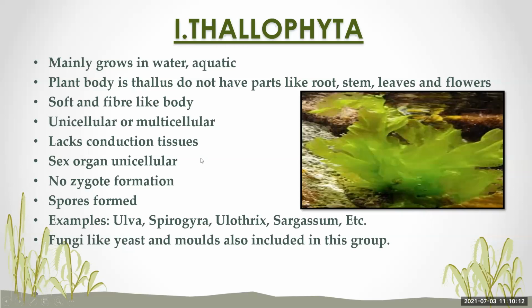Now, which are the conducting tissues? Conducting tissues are xylem and phloem. What does the xylem conduct? Xylem conducts water, and what does the phloem conduct? Food and minerals. Now, how does xylem work? Xylem works in the upward direction only. It will absorb water from the soil and flow that water in the upward direction only, so that the plants will get the water for growth.